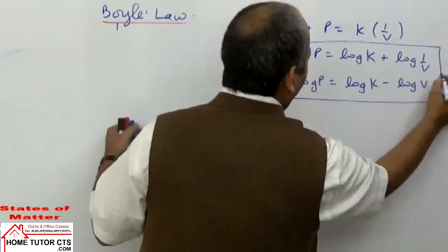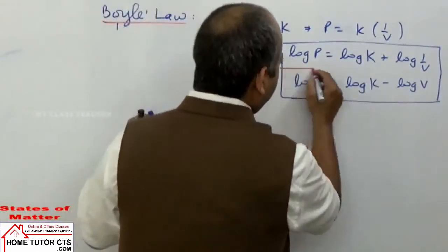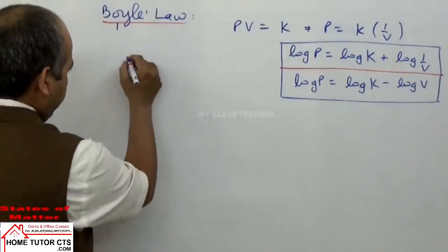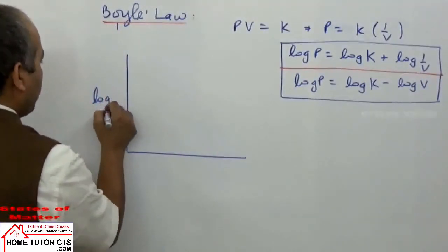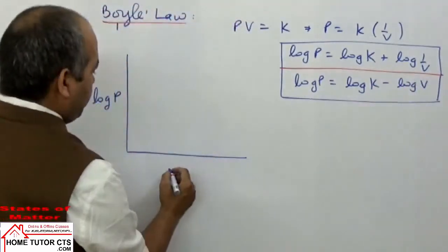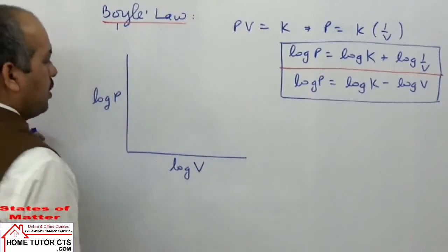So for them we can draw the graph for both expressions. If I draw the graph of log P versus log V, what is the nature of the graph?